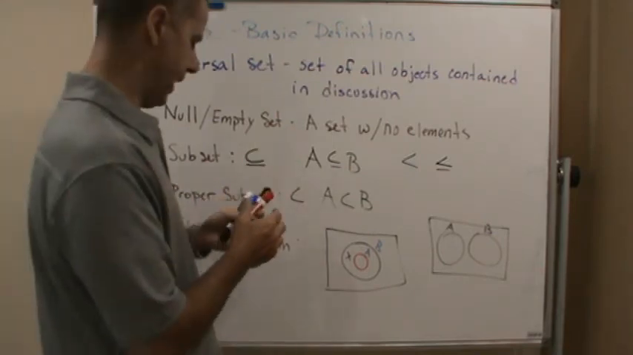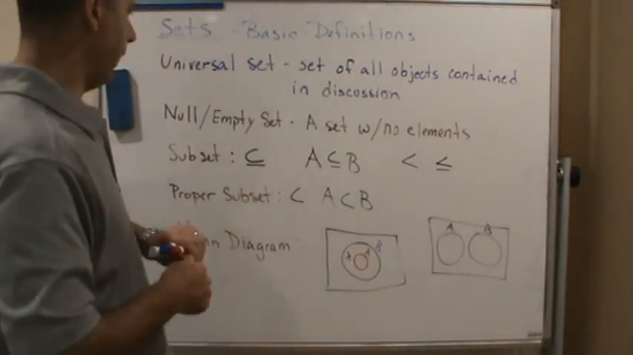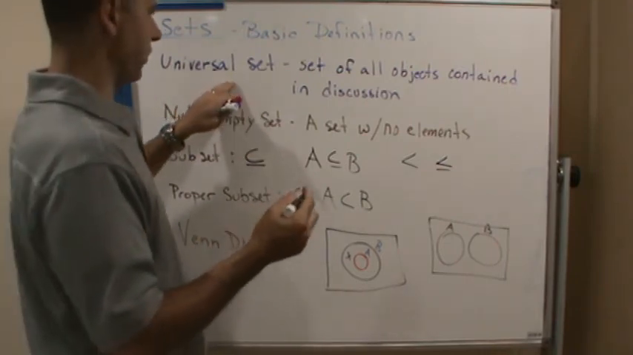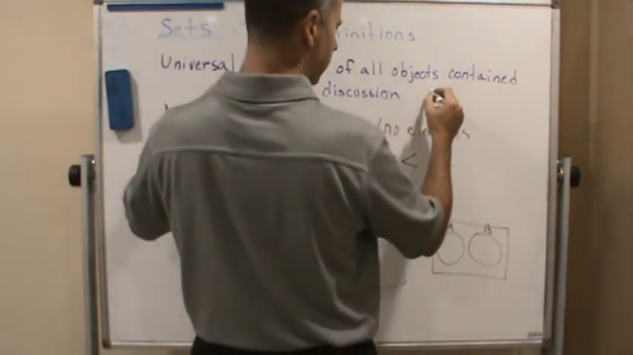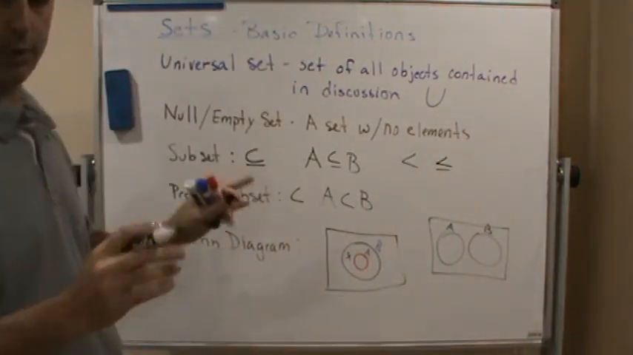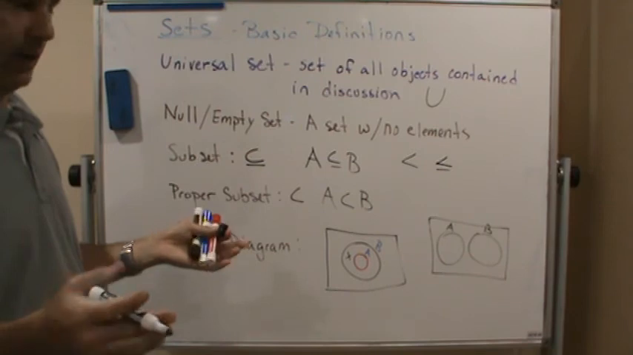Okay, let's go back to the universal set. We denote the universal set using a capital U. So that's how we denote the universal set, with a capital U.